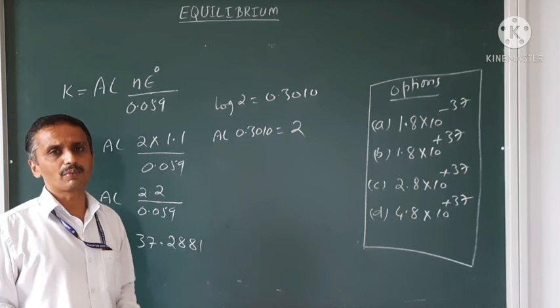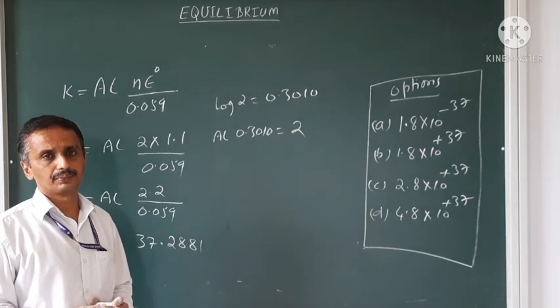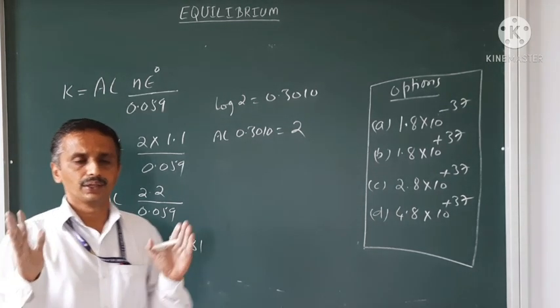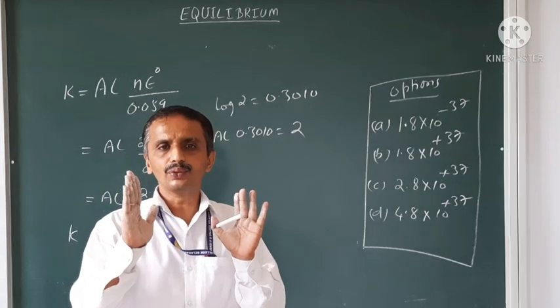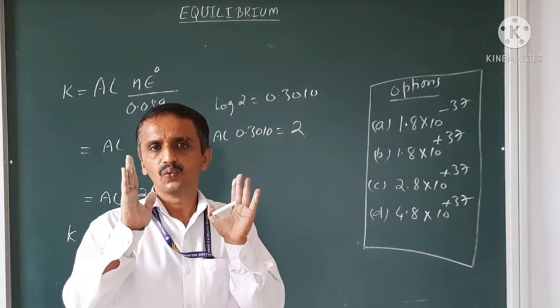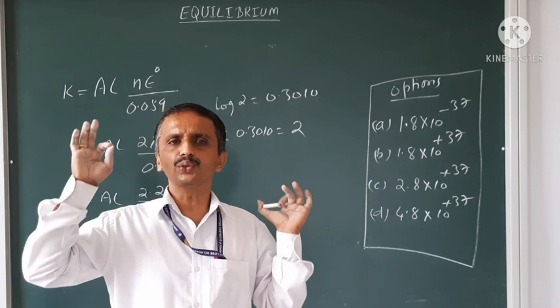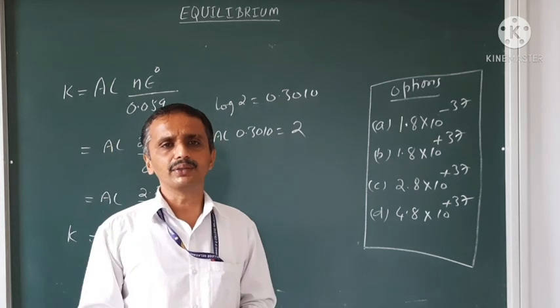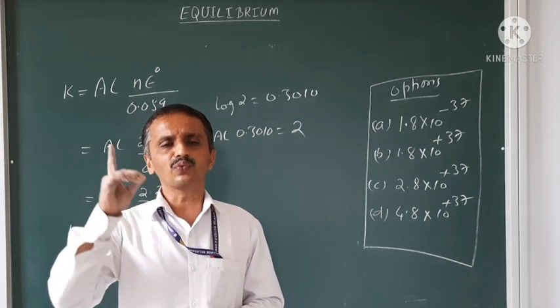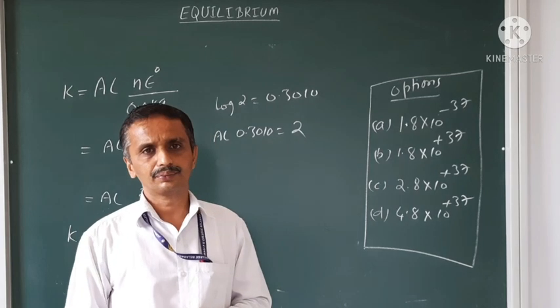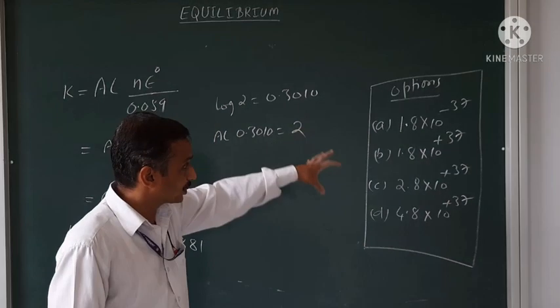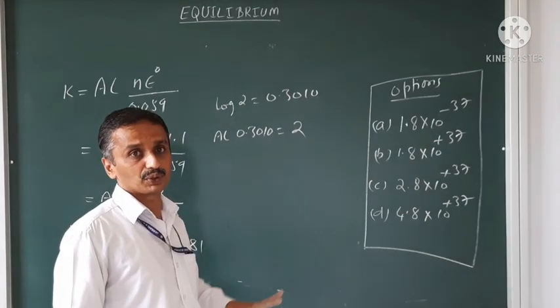This concept you have to remember. I will tell you only a few logs that you should perfectly remember, then the approximated value for others you can get, and from the 4 given options you can choose the correct option.